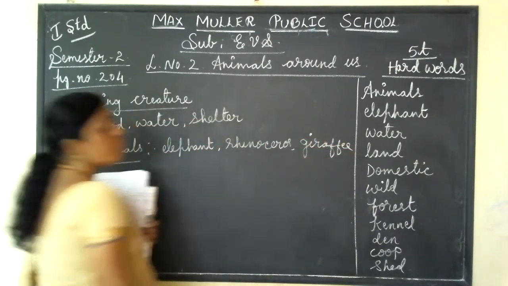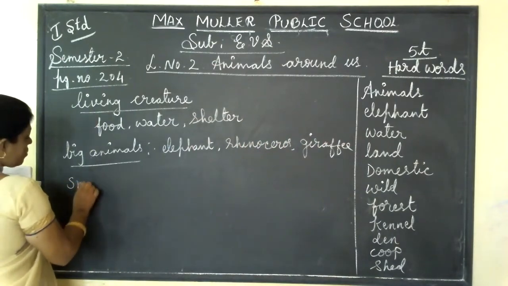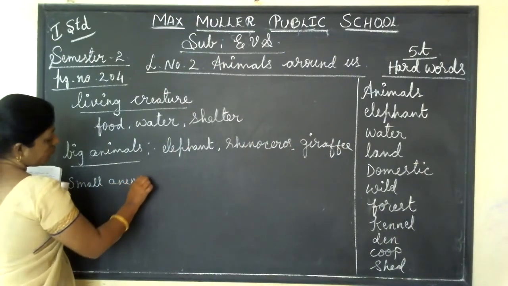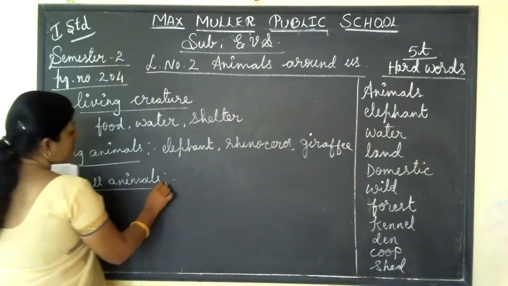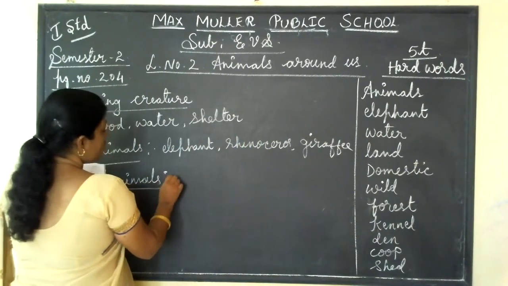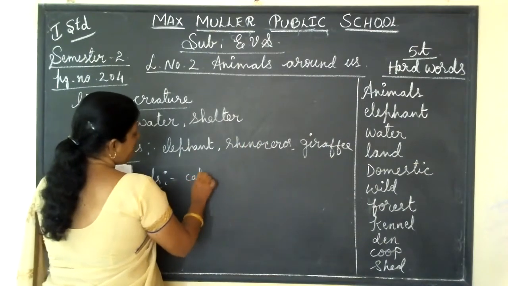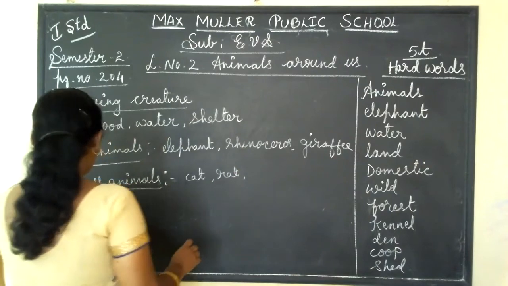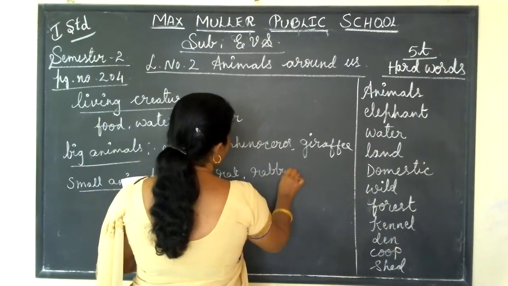These are all big animals. Can you tell me the small animals? Small animals like, in your home you will see dog, cat, rat, rabbit. These are very small.